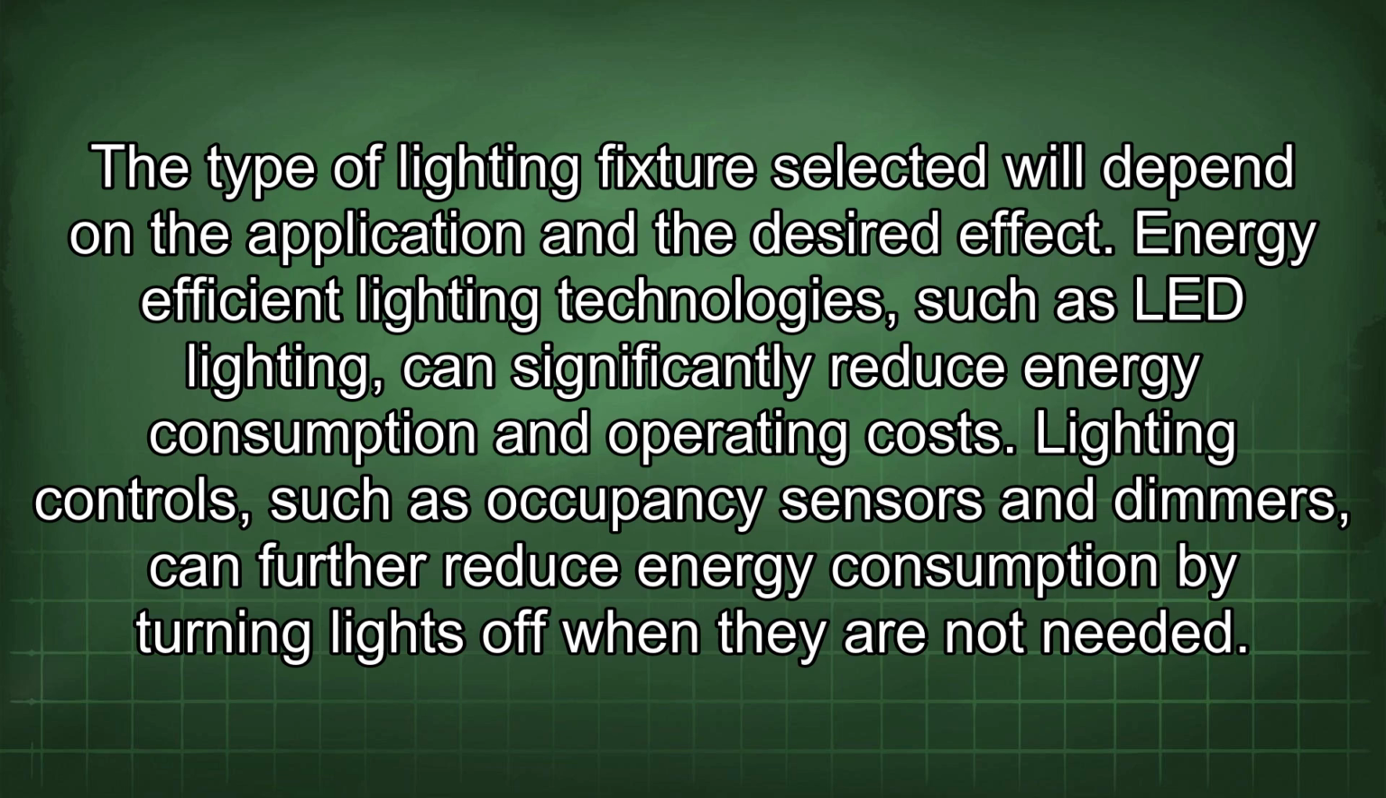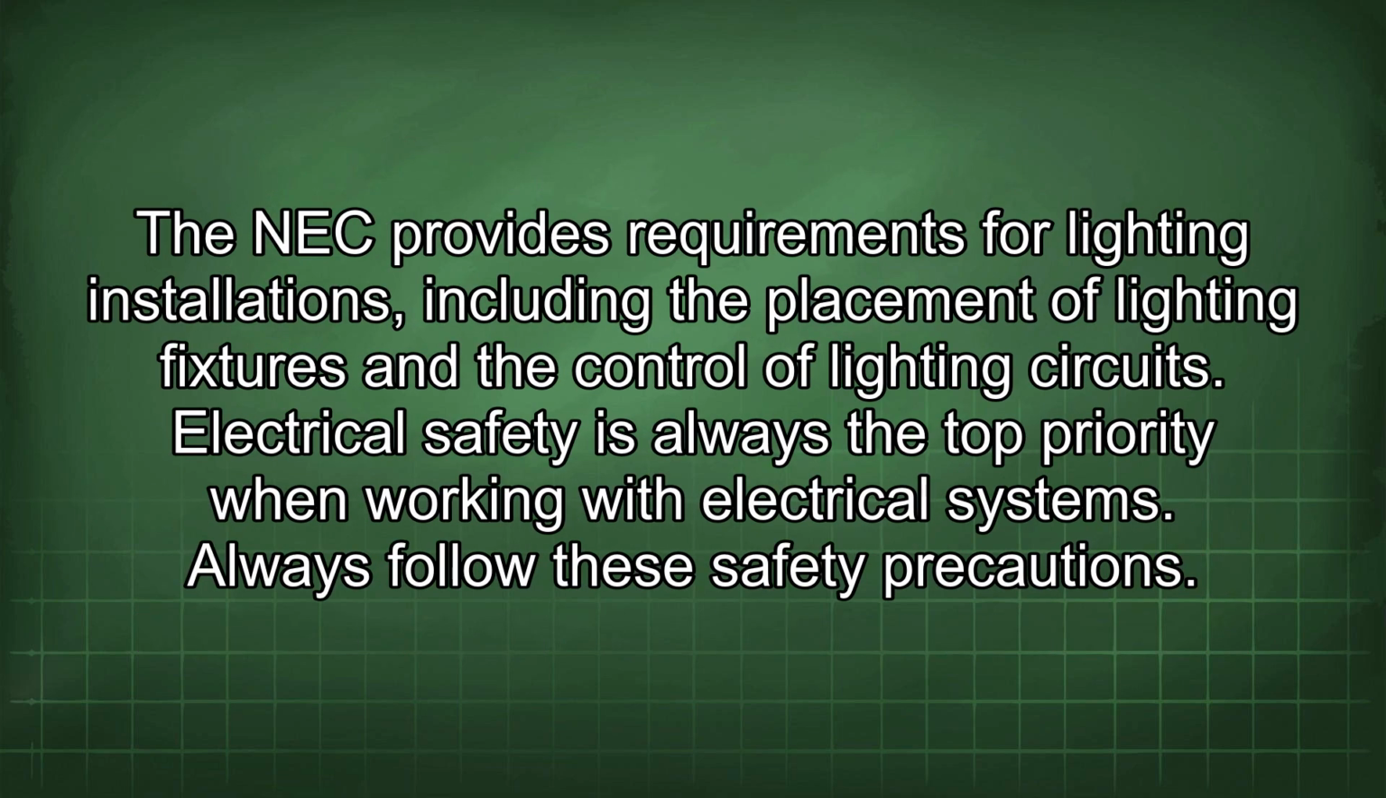Lighting controls, such as occupancy sensors and dimmers, can further reduce energy consumption by turning lights off when they are not needed. The NEC provides requirements for lighting installations, including the placement of lighting fixtures and the control of lighting circuits. Electrical safety is always a top priority when working with electrical systems.